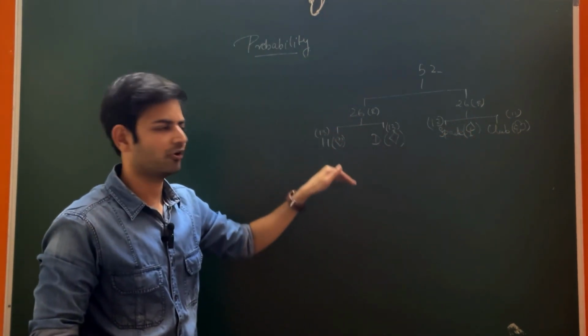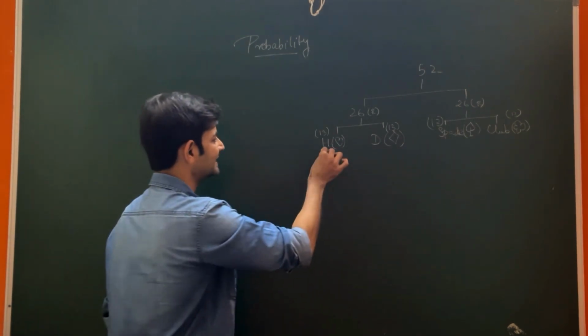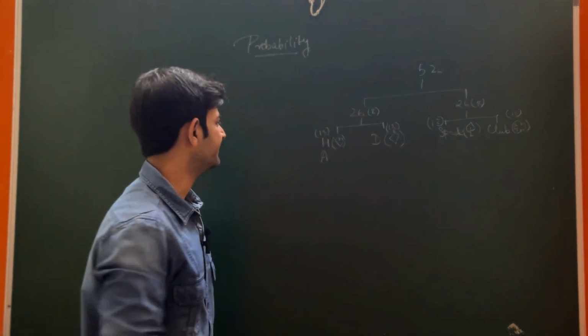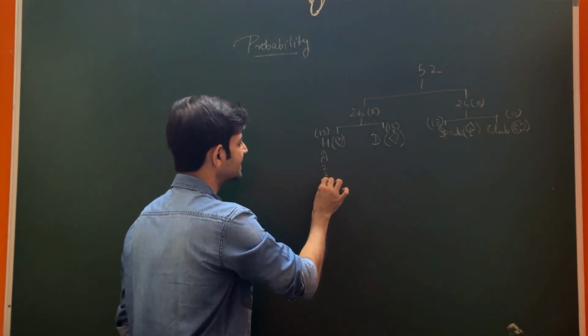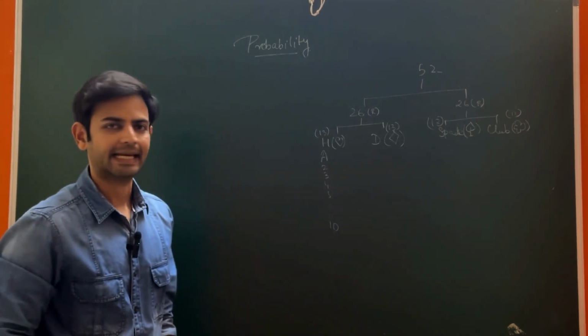If we want to go for the bifurcation here, out of these 13 cards it starts as ace, which is usually called ikka, and then we have 2, 3, 4, 5 and so on up till 10.